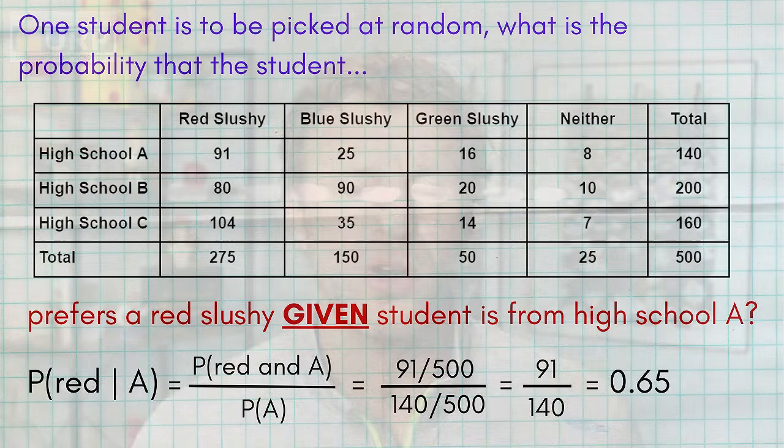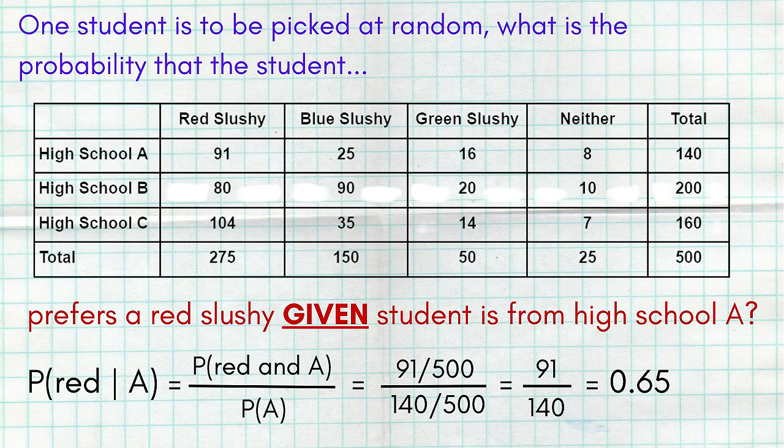Now, don't forget, we have a pretty simple formula for conditional probability. The numerator is the probability of both things, A and B, in this case red slushie and from high school A, divided by the probability of the condition, which is that they're from high school A. So following the math, in the numerator is the probability that they are both from high school A and love red slushies. Once again, that's 91 kids out of 500, divided by the probability they are from high school A, which is 140 divided by 500. If you're really good at dividing with fractions, you'll see that those 500s are going to cancel. So we get 91 out of 140, or 65%.